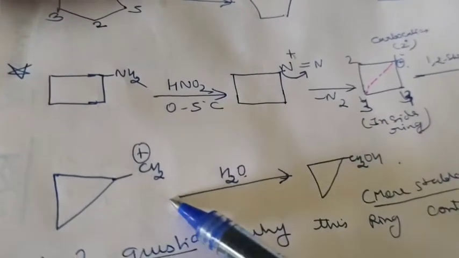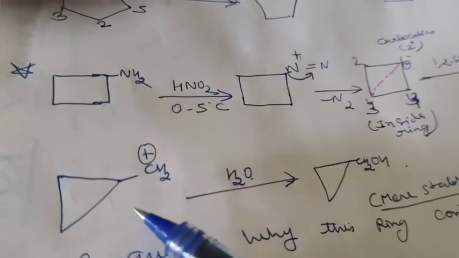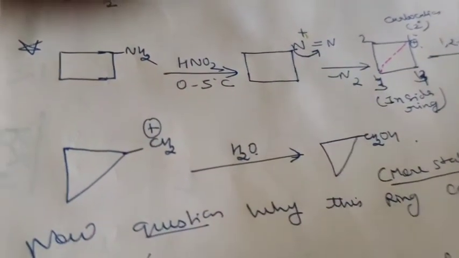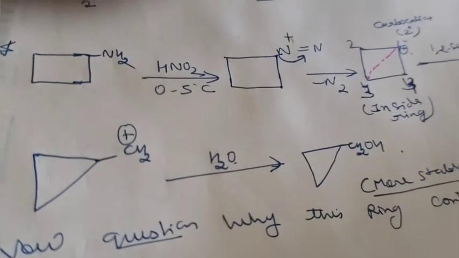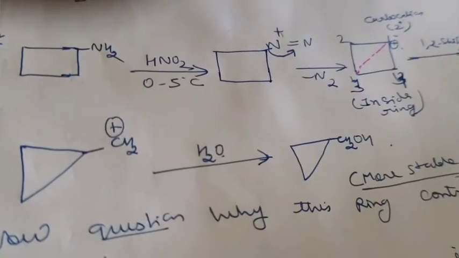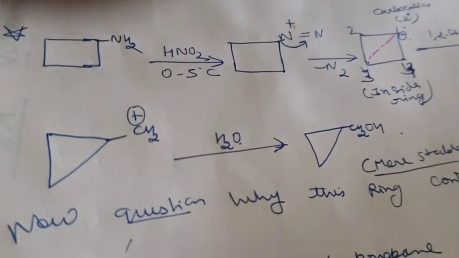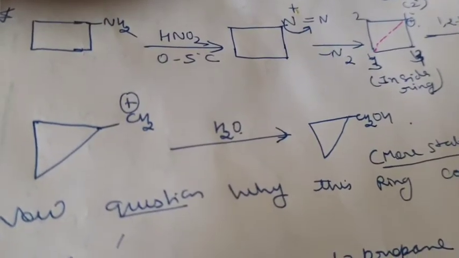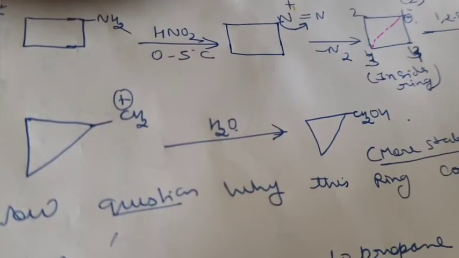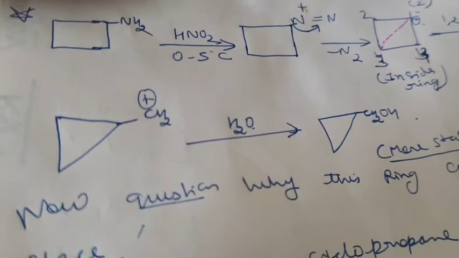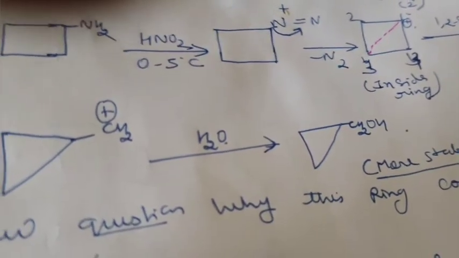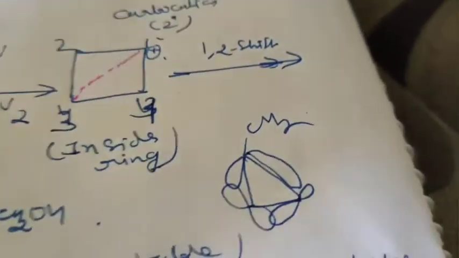But in this case, if I explain, because this is cyclopropane, and I already told you that in cyclopropane there will be the banana bond concept over there. So the banana bond concept is there, and there will be a non-classical carbonium ion, and whenever the banana bond is present, what happens?